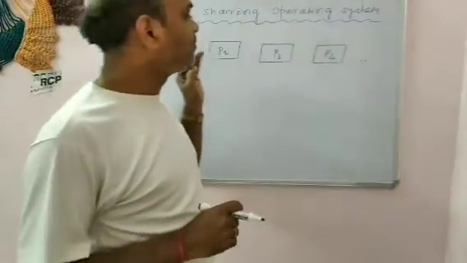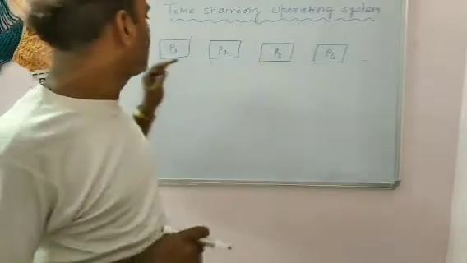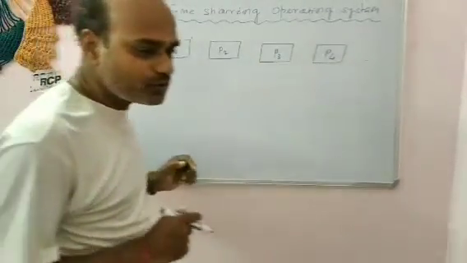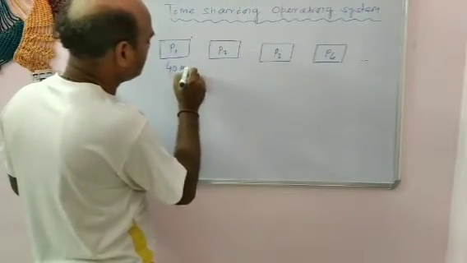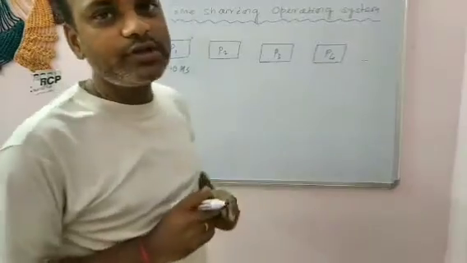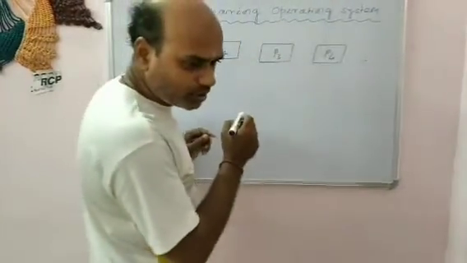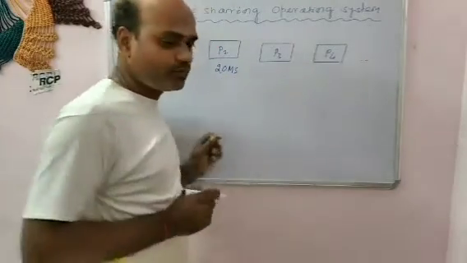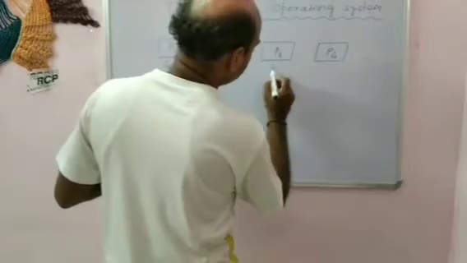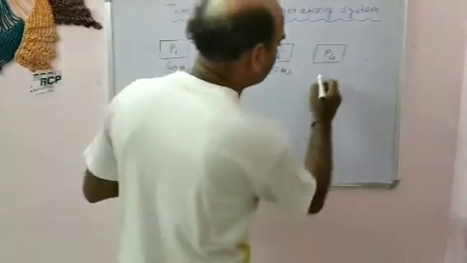Each program is being executed by its corresponding process. Suppose P1 takes 40 milliseconds for executing in the CPU, and similarly P2 takes 20 milliseconds, P3 takes 80 milliseconds, and P4 takes 30 milliseconds.